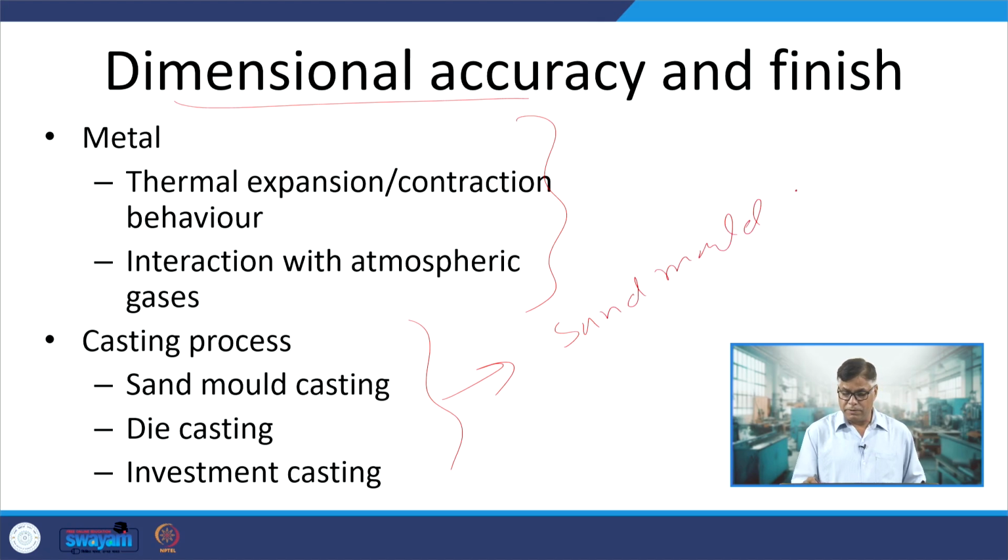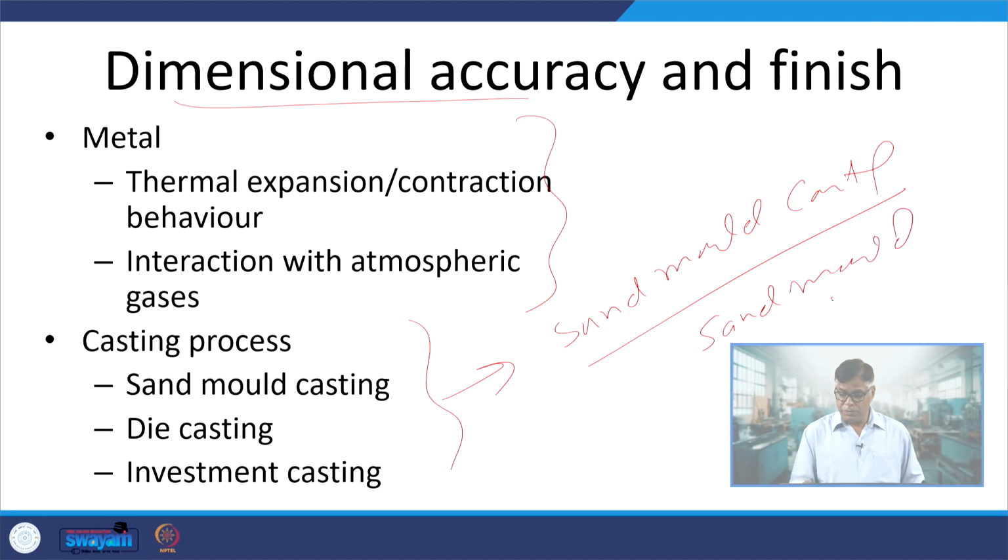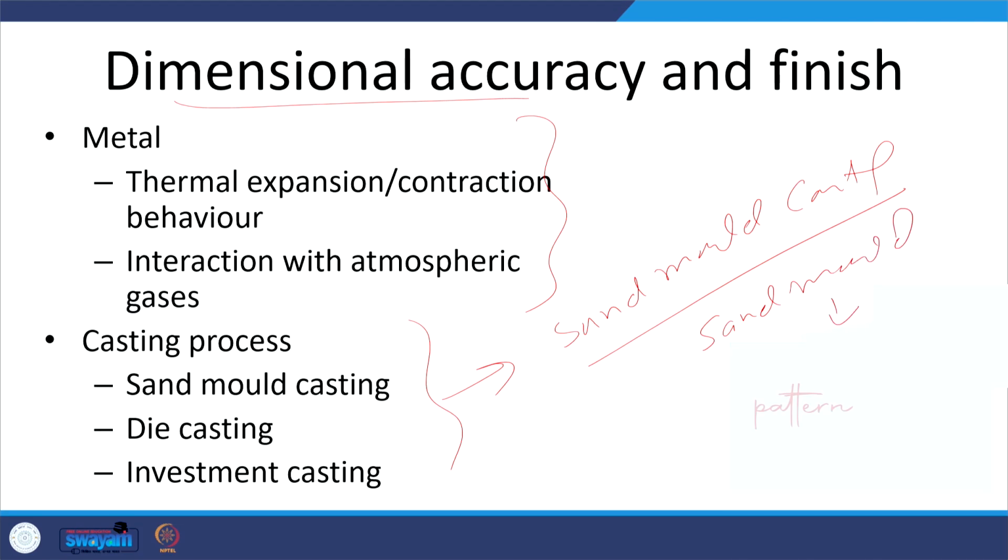If we talk about sand mold casting, here our casting will be made using the sand mold, which is prepared with the help of a pattern. What is important is that the pattern can experience multiple changes in size and shape due to abrasion, absorption of moisture or interaction with the molding sand.